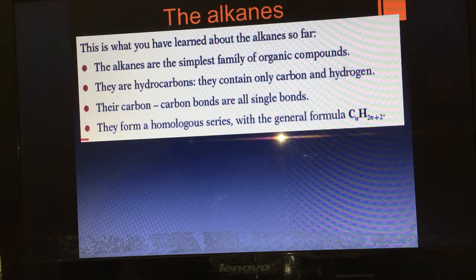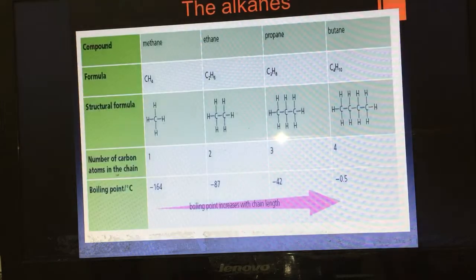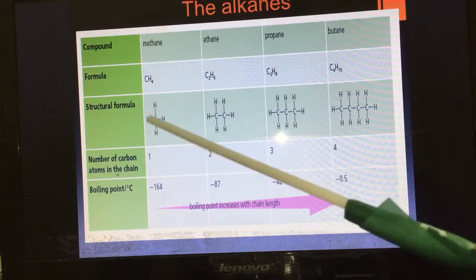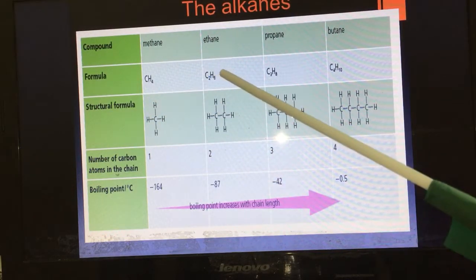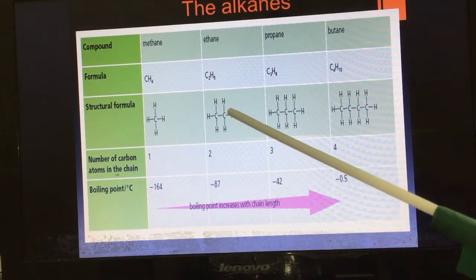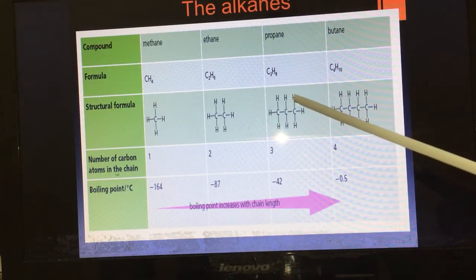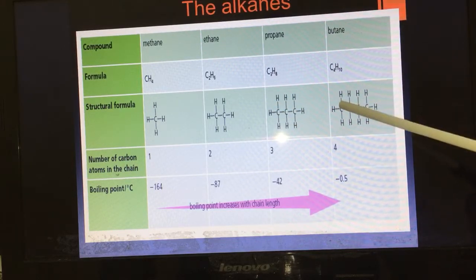This is the first one. So we need to know that the general formula of alkanes is CnH2n+2, and the bonds between carbon and hydrogen in alkanes are single bonds. For example, in methane you can see single bonds between carbon and hydrogen. Also in ethane, single bonds. In butane, single bonds.